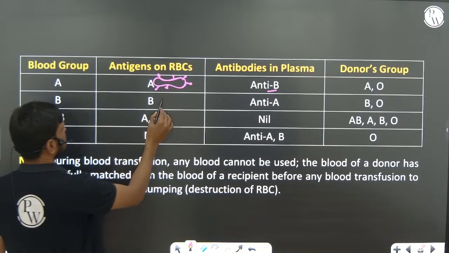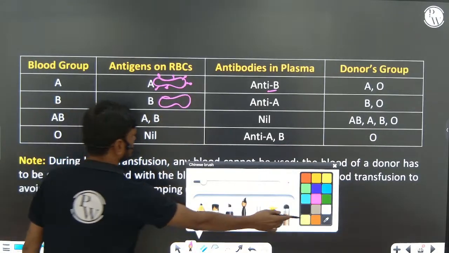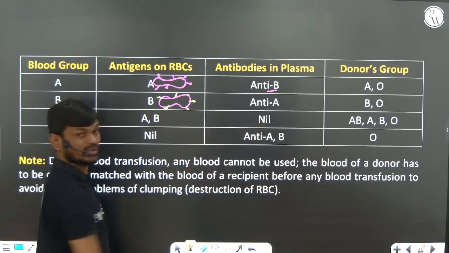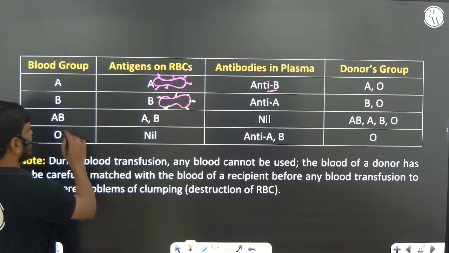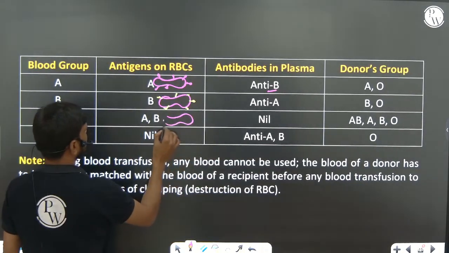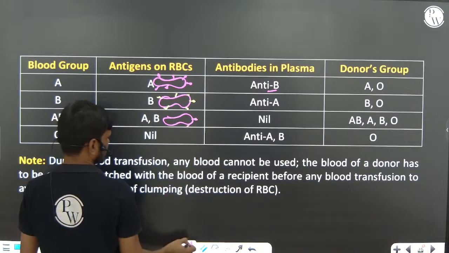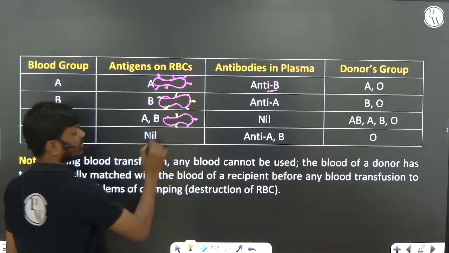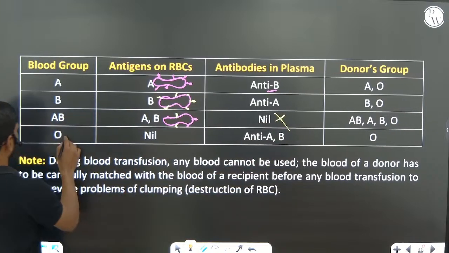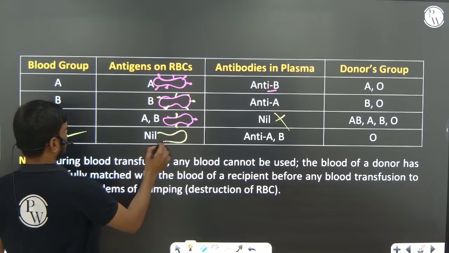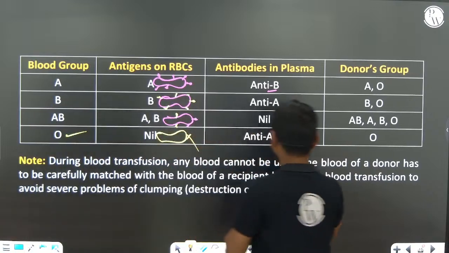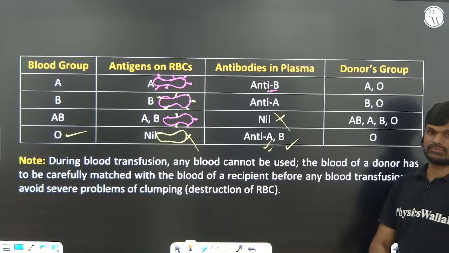In B blood group, on the surface of RBC antigen B is present, and in plasma antibody A. In AB blood group, antigen A and antigen B are both present on the RBC, but antibodies are absent in plasma. In O blood group, no antigen on the RBC, but plasma contains antibody A and antibody B.